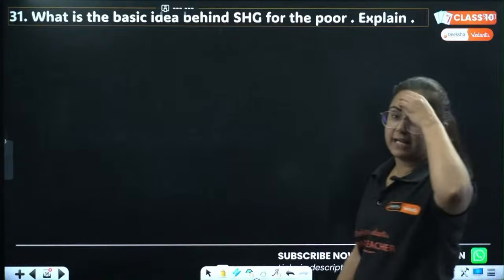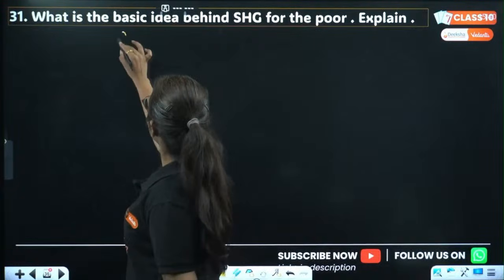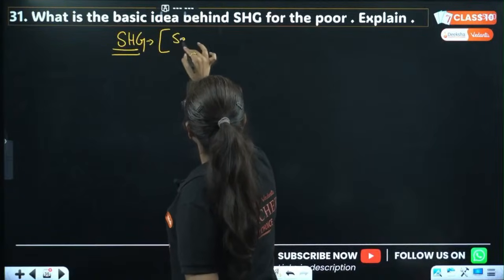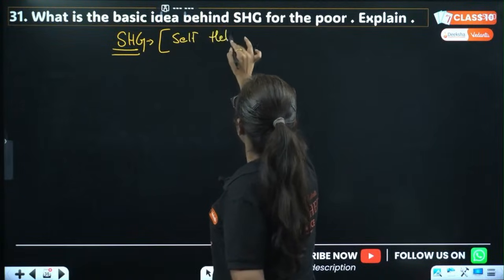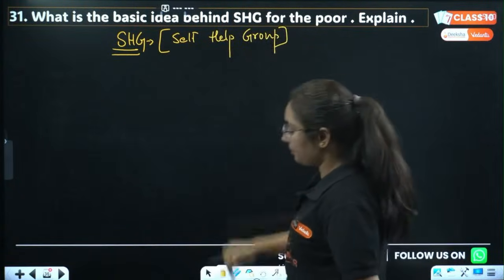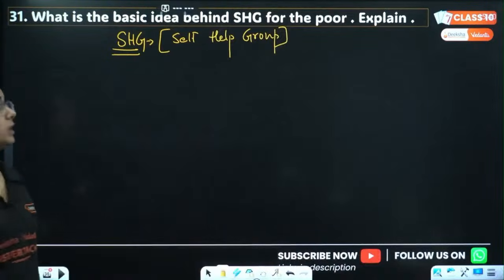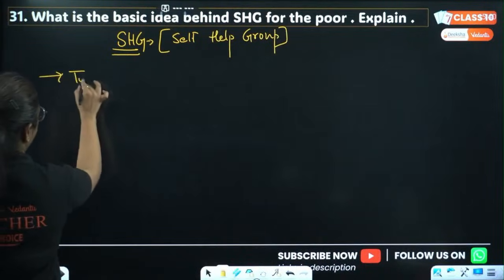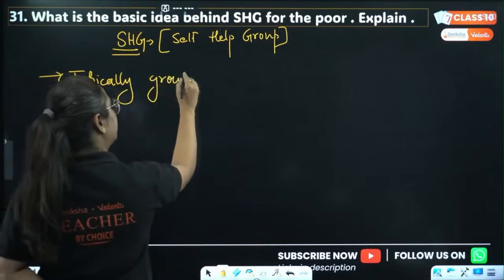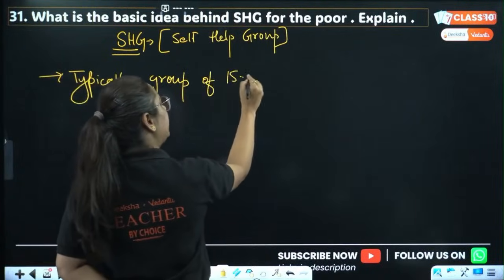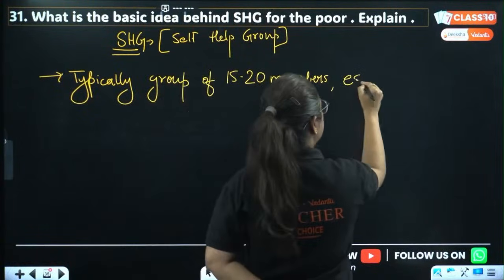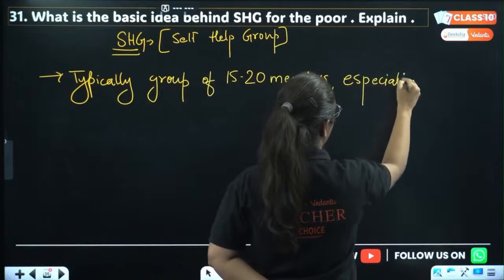So what is the basic idea behind SHG for the poor? SHG, what does it stand for? It stands for self-help group. Fine. Now when we talk about self-help groups, they are typically a group of how many members? They are typically a group of 15 to 20 members. Especially these are women. So what happened now?